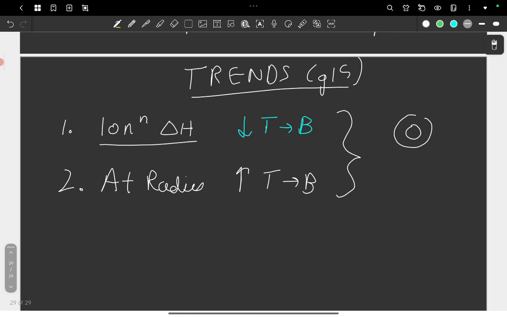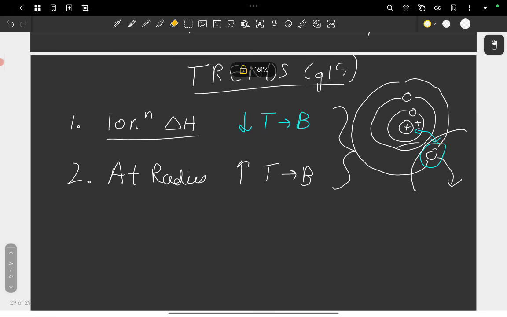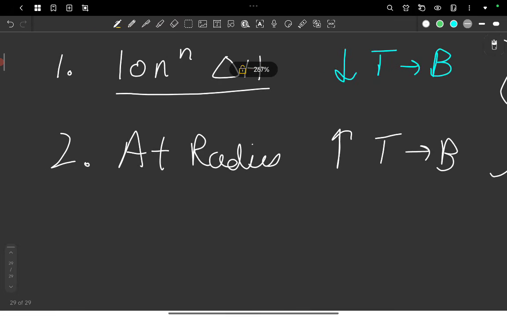When the number of shells increases, like this is nucleus, this is first shell, this is second shell. I'm drawing only one electron in each shell for your understanding. This is third shell. As you can see, when the number of shells keeps on increasing, the outermost electron strays further and further from the nucleus, and is hence less affected by the nuclear charge. So it is easier to just take this electron out and leave the atom with an extra charge. And this is also why the radius increases, because the number of shells increases, so the radius does as well. So that was the explanation for both of these orders.